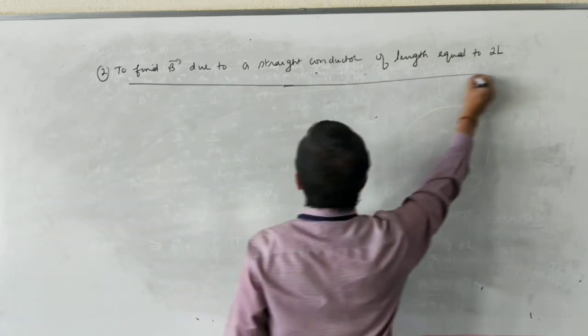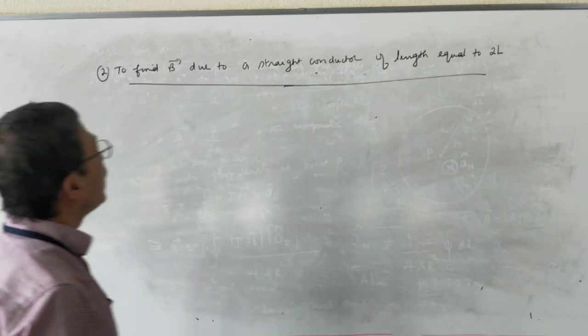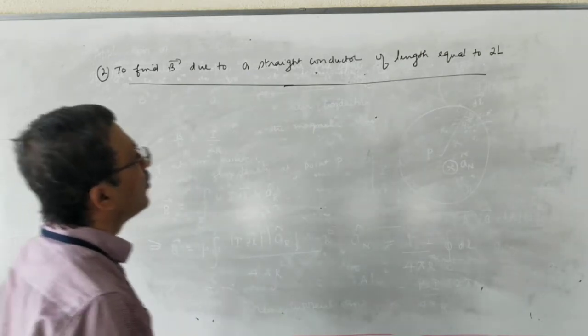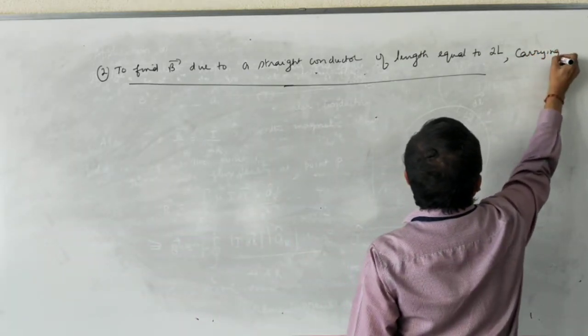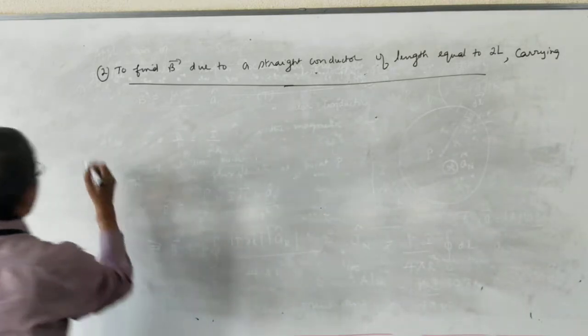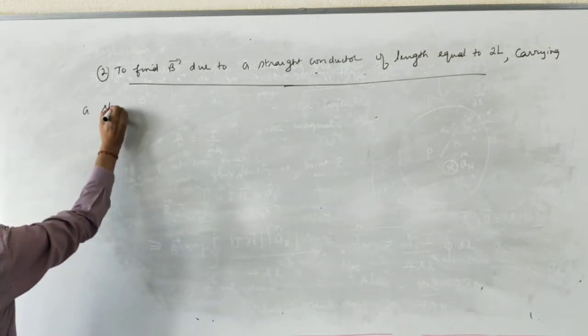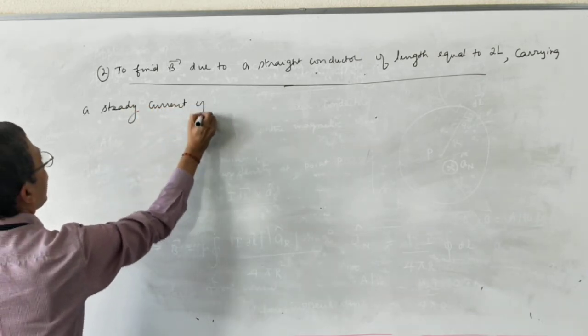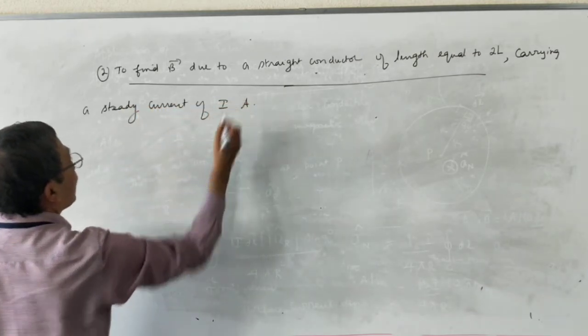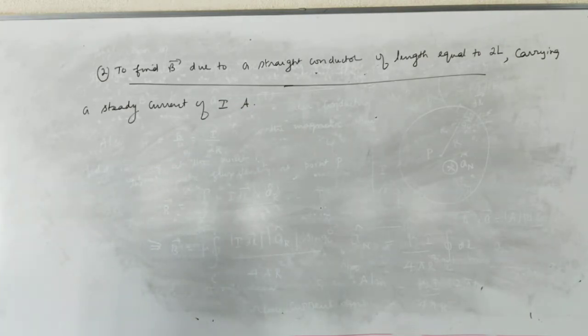To find vector B due to a straight conductor of length equal to 2L, carrying a steady current of capital I amperes. Very important topic.